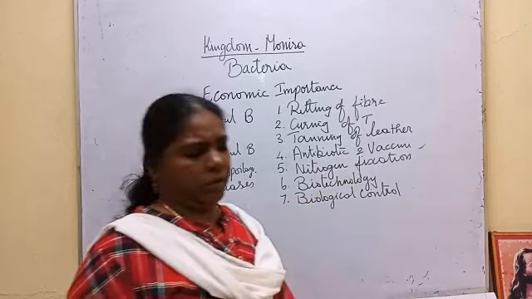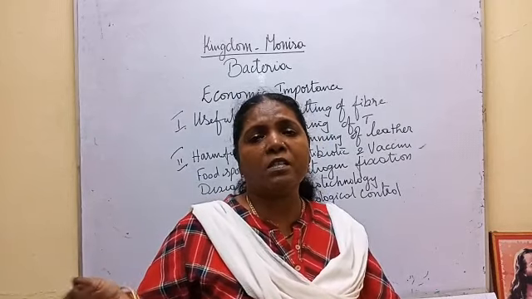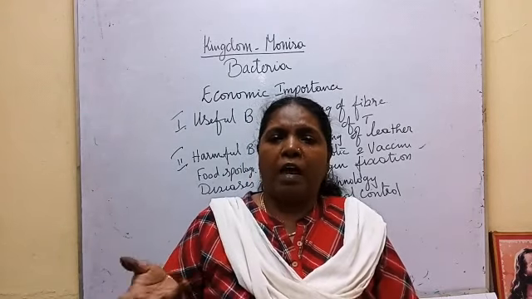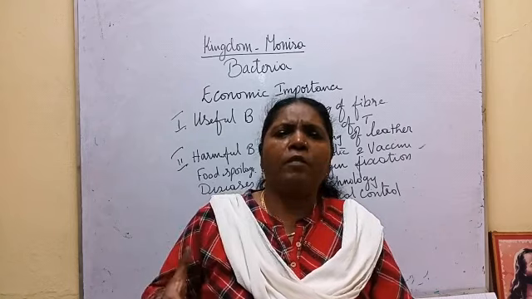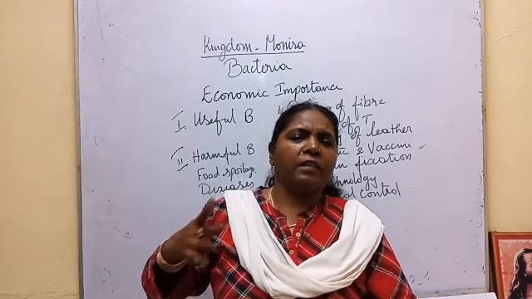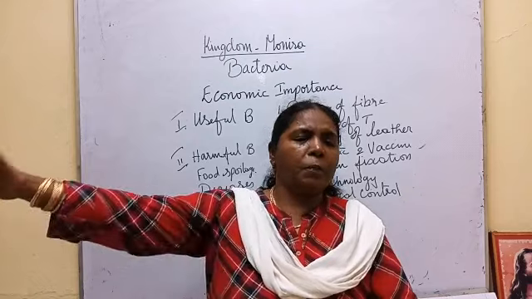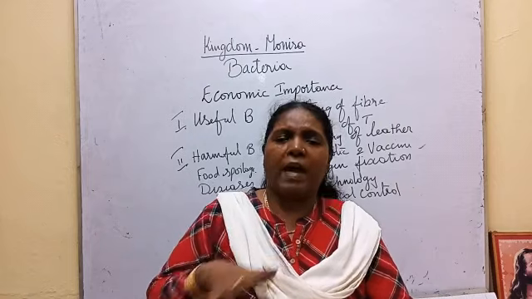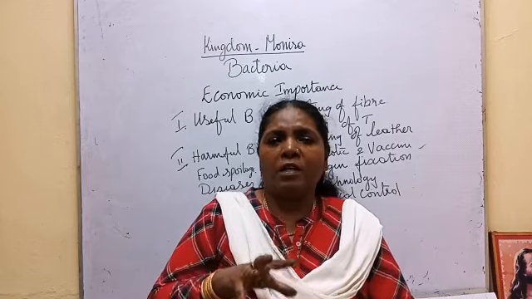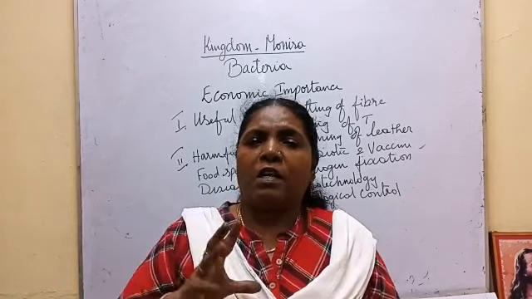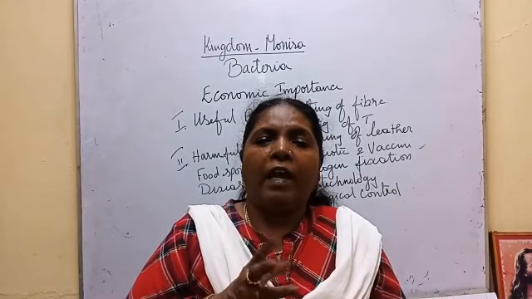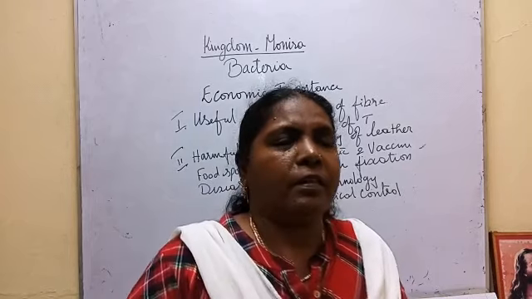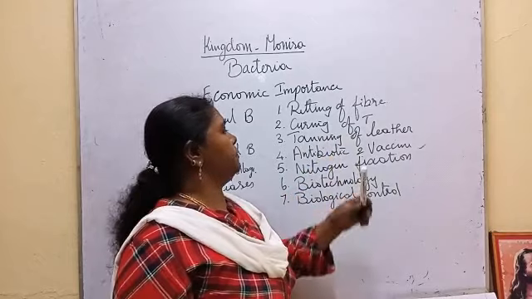Then curing of tea. Green tea leaves won't have much color or flavor. To give color and flavor, they will cut the tea leaves, keep them in a dark room and spray bacterial solution. This bacterial solution ferments the tea leaves. That gives the golden color and the flavor for the tea leaves. It will increase the flavor and color. That is called curing of tea.